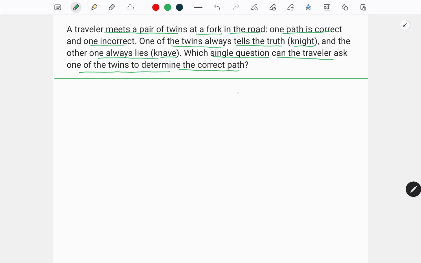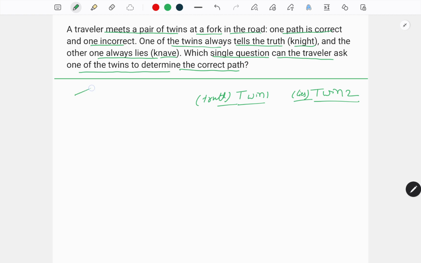So let's say there are two twins, twin 1 and twin 2. Let's assume twin 1 always tells truth, that is, twin 1 is your knight, and twin 2 always lies, that means twin 2 is your knave. We are assuming this, for example.